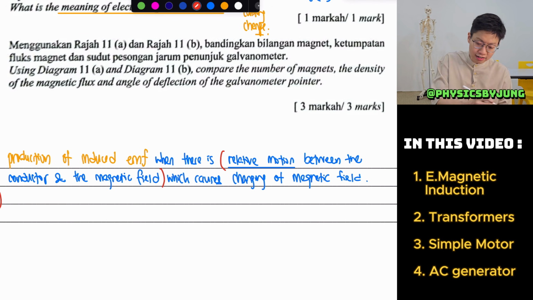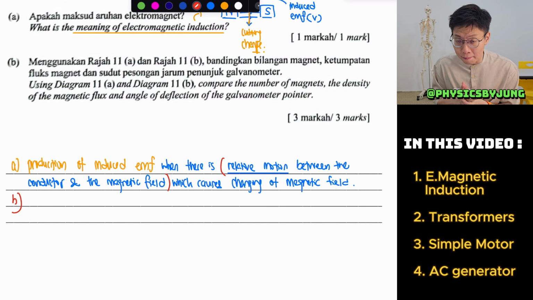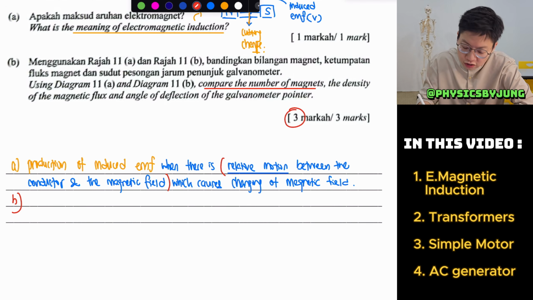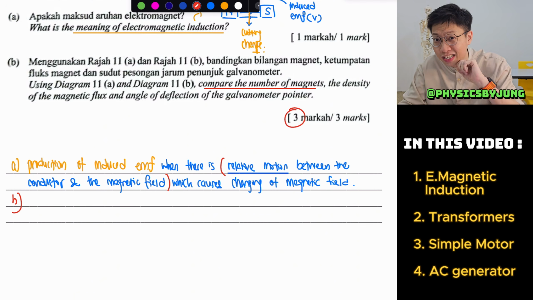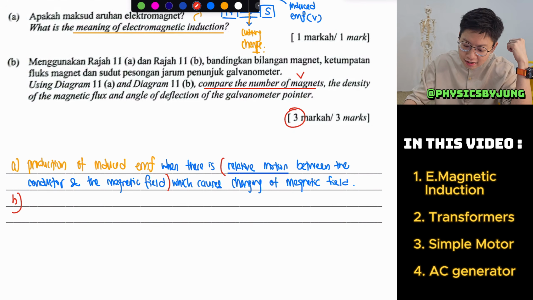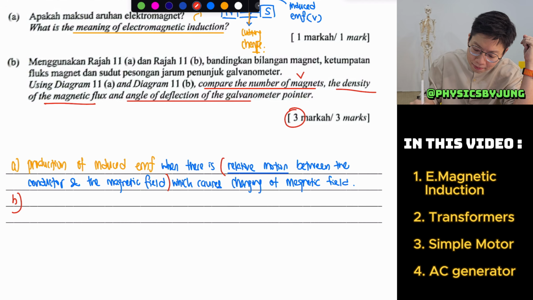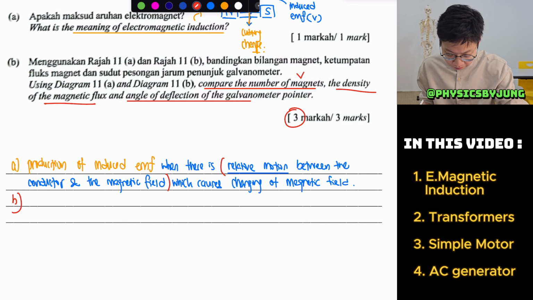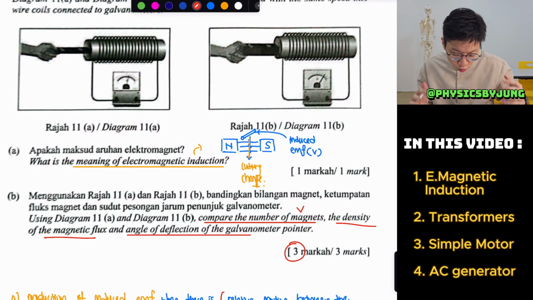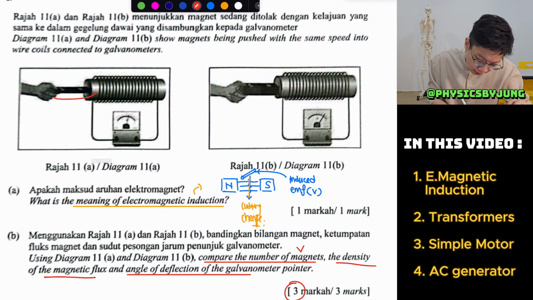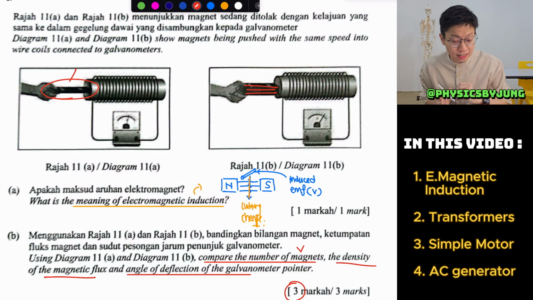Okay, now next, let's look at part B. Here you have to compare the number of magnets. If it's 3 marks, usually there'll be 3 things you have to do. You have to compare the number of magnets, compare the density of the magnetic flux, and compare the angle of deflection. I'm just going to be very quick. You will see that this one looks like one magnet. This looks like a few magnets stacked together.